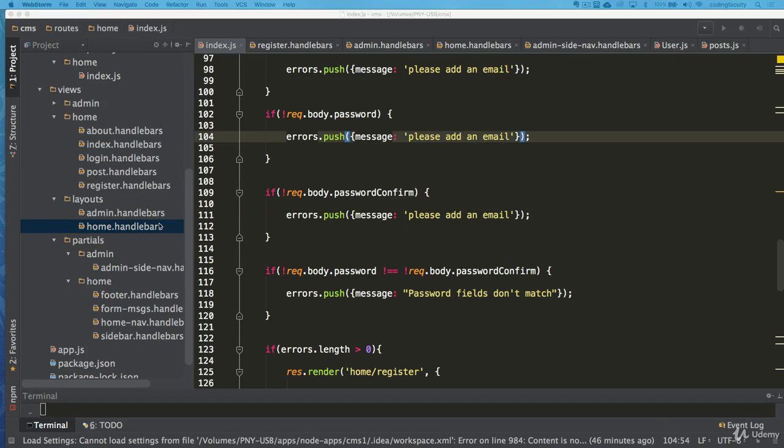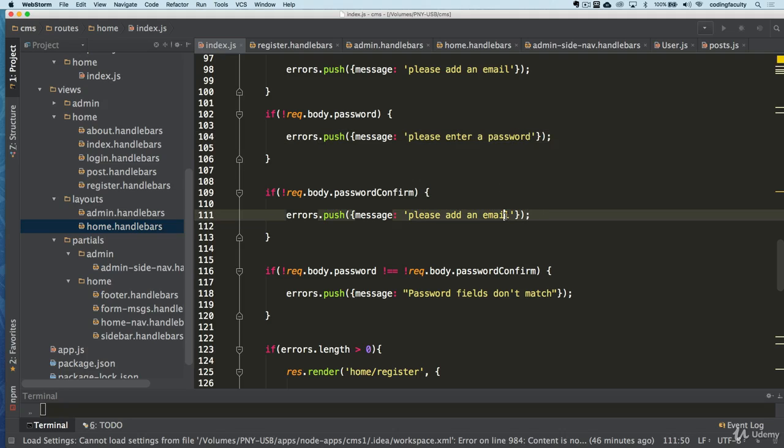Why is my editor playing with me like this? Enter a password, or this field cannot be blank. Cannot be blank. Something like that.